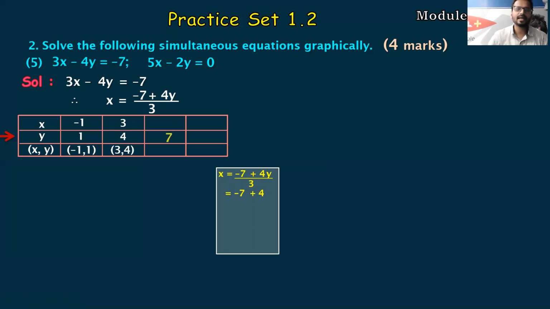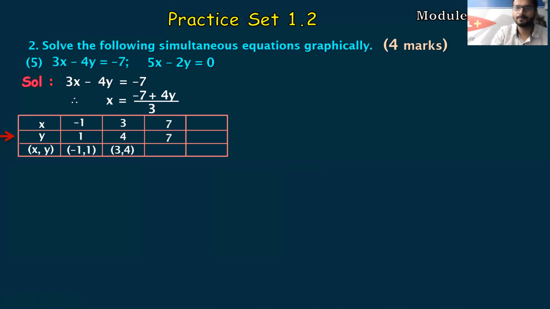Instead of y, I will take 7. So 4 sevens is 28 upon 3. Minus 7 plus 28 is nothing but 21. 21 upon 3 is 7. So I'm getting the value as 7. So in the next box, I will be writing 7 comma 7.